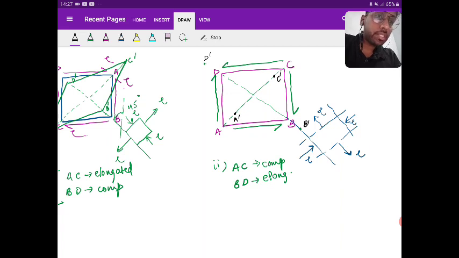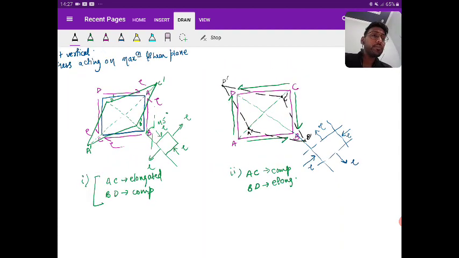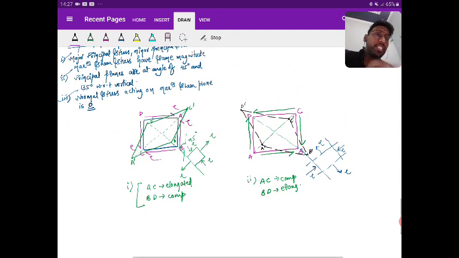So connect this. So this will be your deformed shape. Are you able to understand my point? This will be your deformed shape. Is it clear? So this is the way we find the deformed shape.